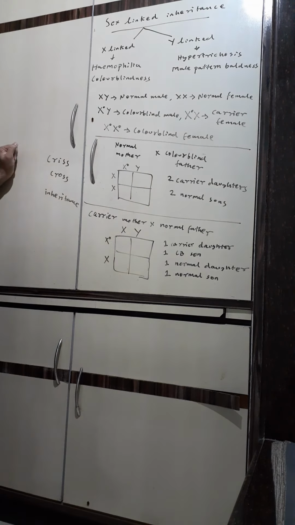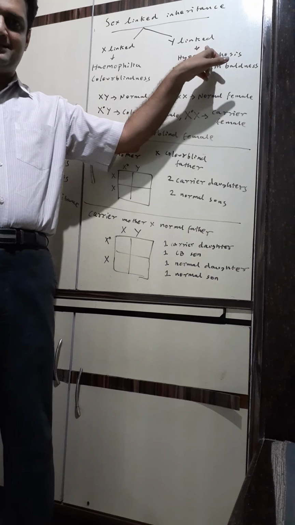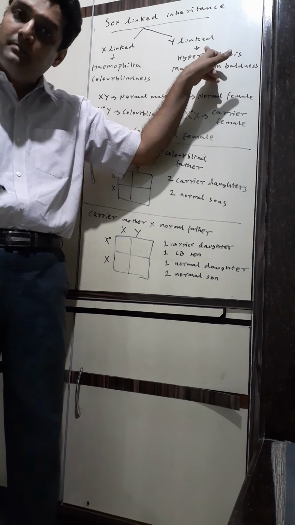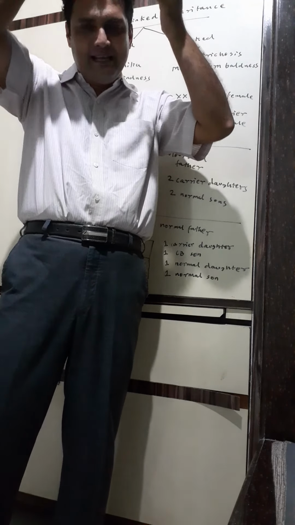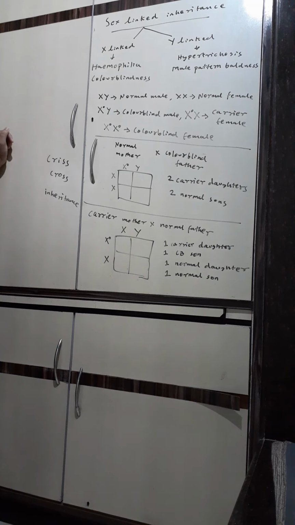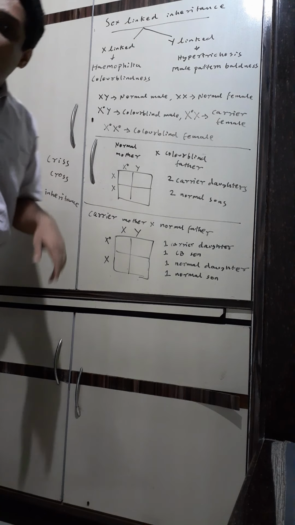What are Y-linked conditions? Only seen in males, children. Y-linked conditions are only seen in males because the Y chromosome is only seen in males, never in females. One is hypertrichosis, a lot of hair on the ears. Second is male pattern baldness, typically baldness at the center and the sides. So that is only seen in males.